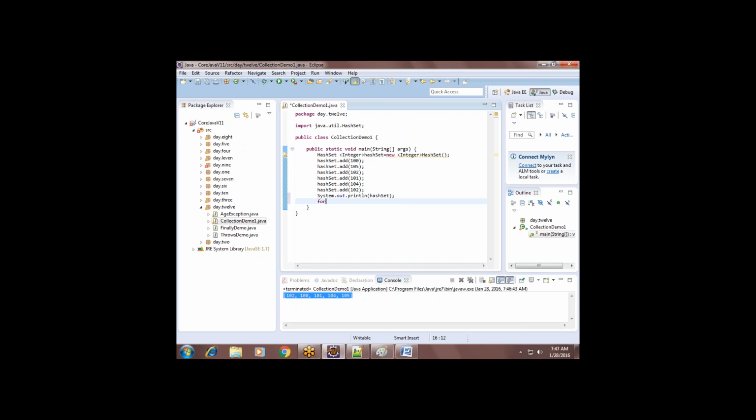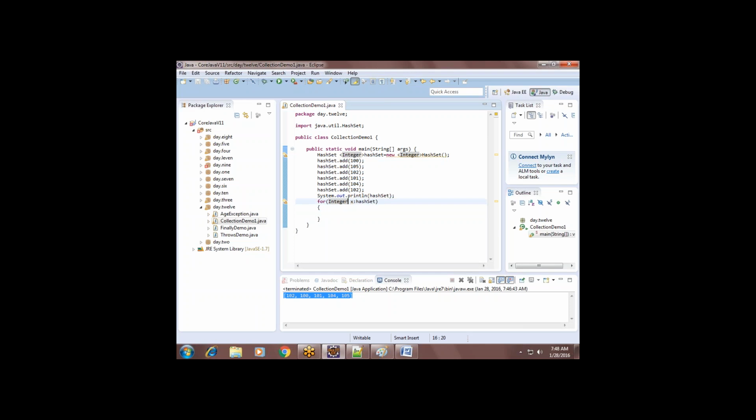So there is a for each loop. Which loop? For each loop, which automatically operates on collection framework. See, get the values from hash set. What type of values will you get in hash set? Integer. Integer x. Either you can give this Integer or you can give int here. No problem.